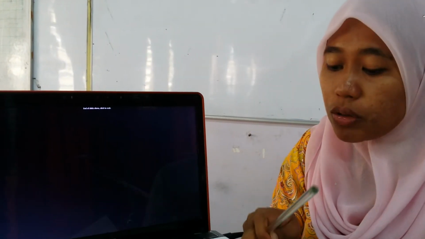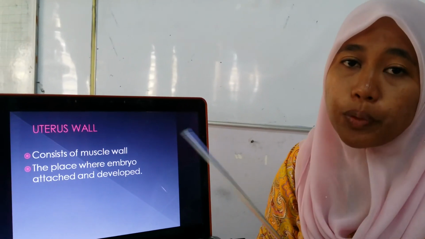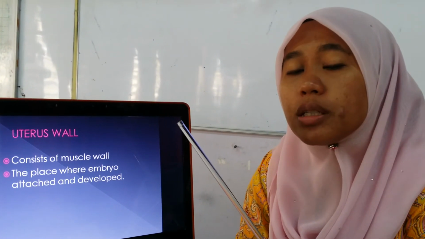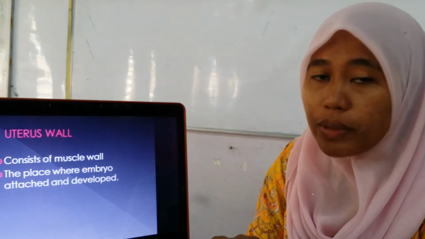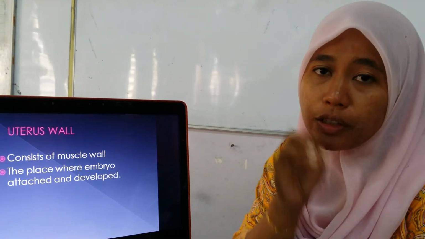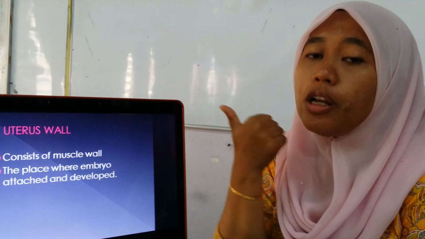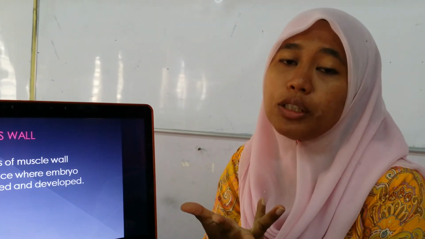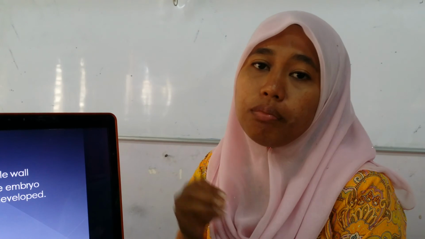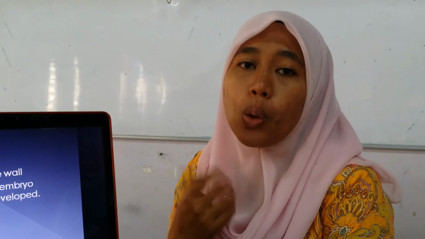So that's all about the process of pregnancy and how the baby develops inside the woman's womb. What is most important is that you must remember how the baby develops, starting from fertilization, to zygote, embryo, fetus, and later the complete baby. Also you must remember how the baby will get nutrients and what the functions of the placenta and umbilical cord are. So we will meet you for the next subtopic 4.5 later.